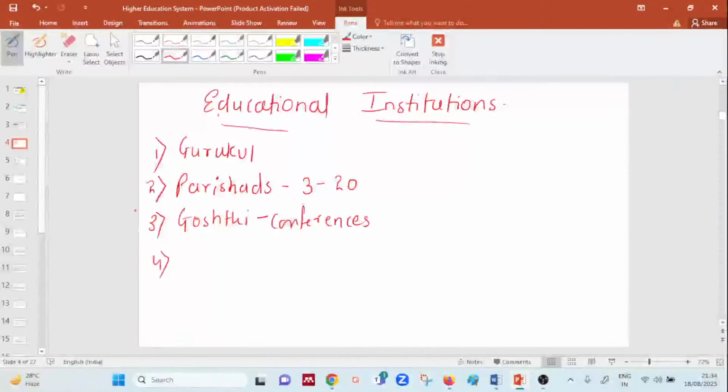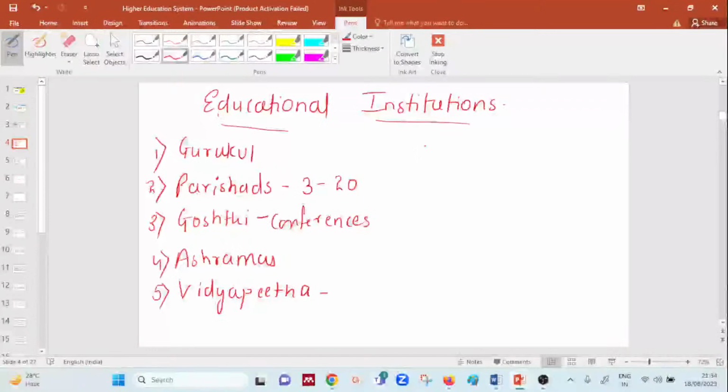Then coming to the next one, ashramas. Ashramas were again residential schools wherein learning took place, and prospective students from different parts of the country came in order to enhance their learning. Then we also did the next one, that is Vidyapiths. This is basically an educational institution for spiritual learning. As I said, it started with temples for spiritual aspects. Then we had something called Gatikas.